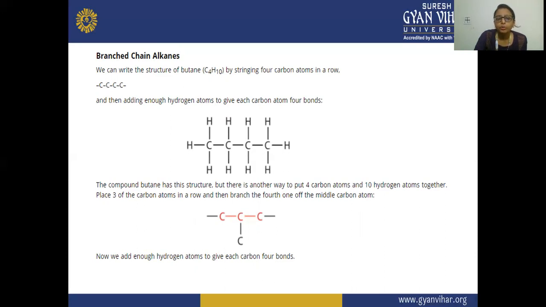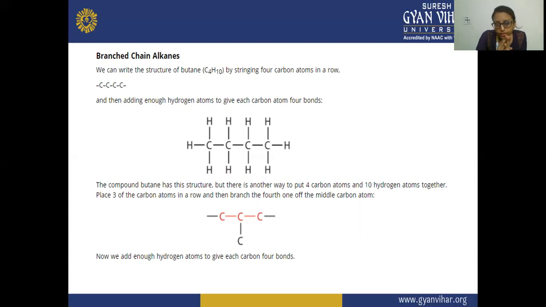The compound butane has this structure, but there is another way to put 4 carbon atoms and 10 hydrogen atoms together. Place 3 of the carbon atoms in a row, and then branch the 4th carbon off the middle carbon atom. So if we are making the straight chain into a branched chain alkane, the 4th carbon is placed on the middle carbon.